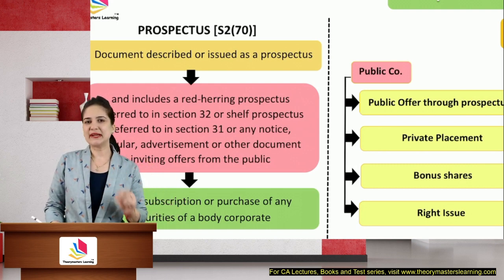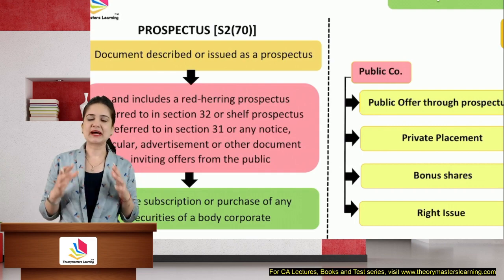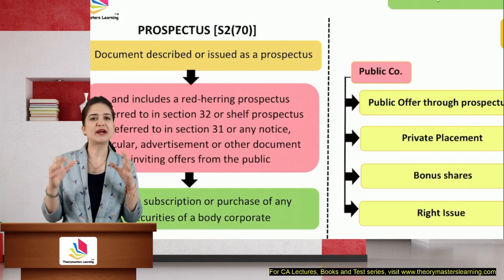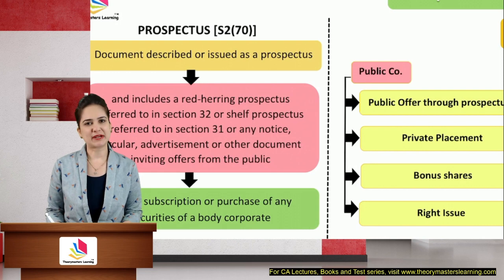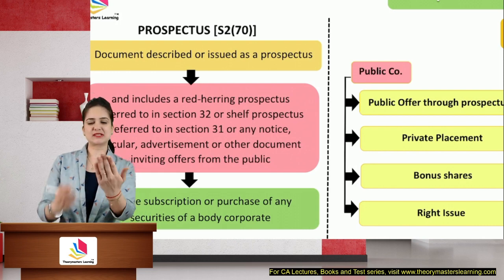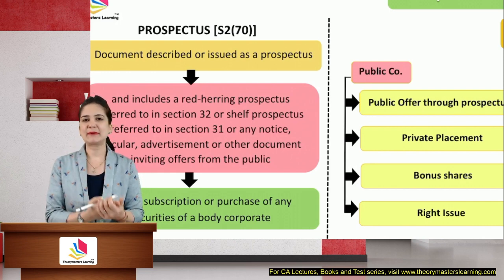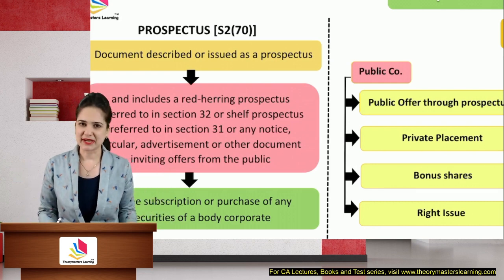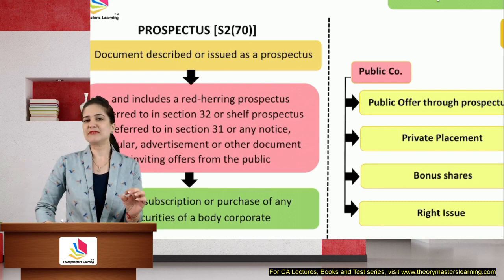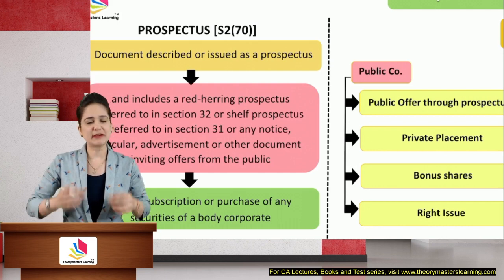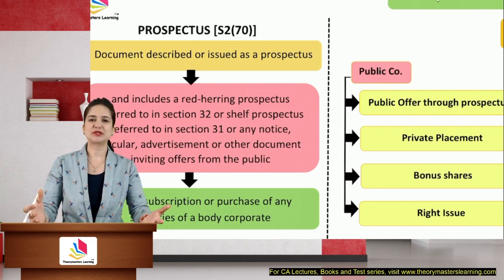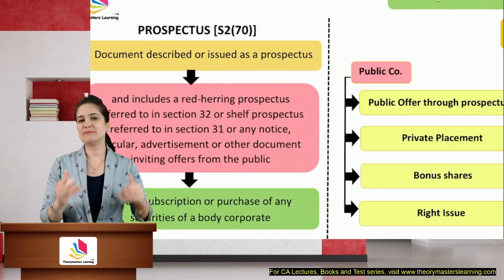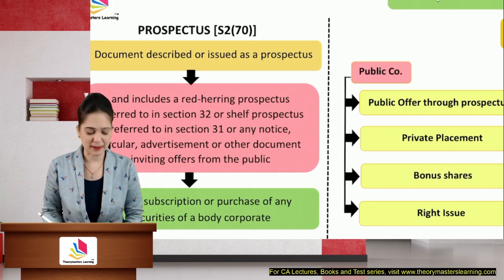So what the company does, they prepare a document. In that, they give all the relevant information regarding that issue to the prospective investors. Prospective investors read that document, fill the application form attached to it, and submit it to the company, which will allot shares. So don't you think it is a very simple way to obtain subscription from the public? Give them a document, give them the information that they require, and then it will help them to subscribe for the shares of your company.